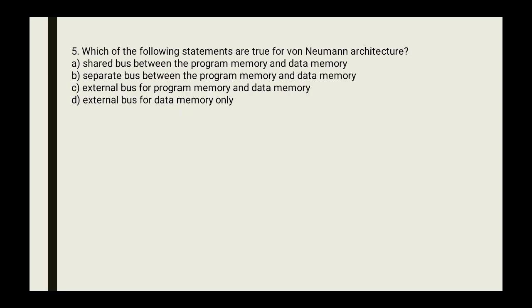Now fifth question. Which of the following statements are true for von Neumann architecture? Options are A. Share bus between the program memory and data memory. B. Separate bus between the program memory and data memory. C. External bus for program memory and data memory. D. External bus for data memory only. So correct answer is A. Share bus between the program memory and data memory.